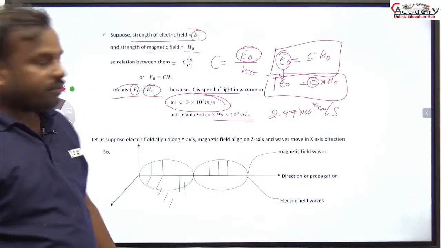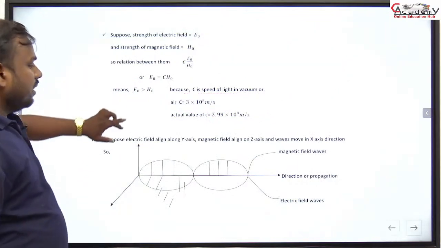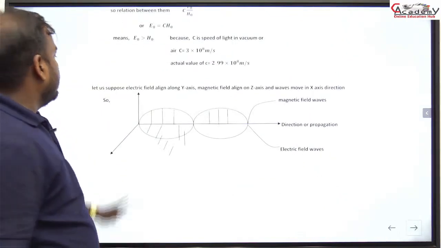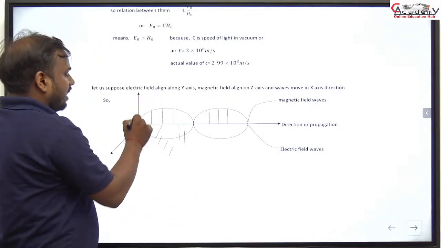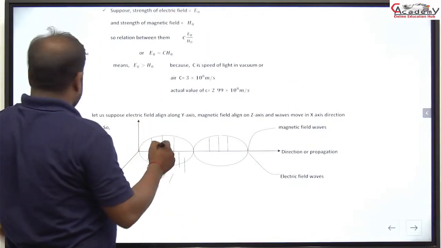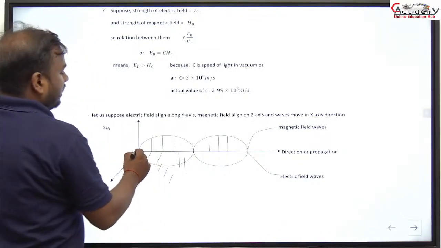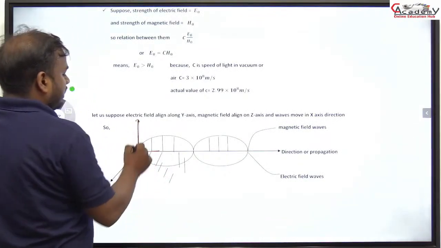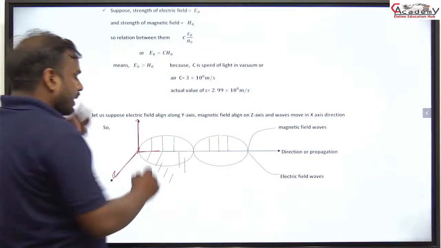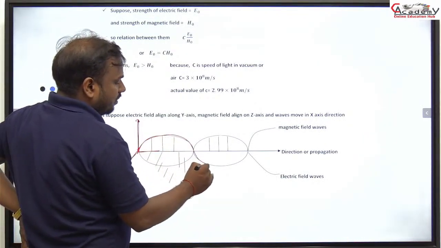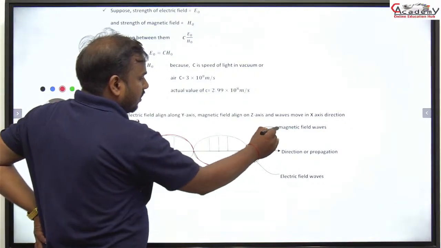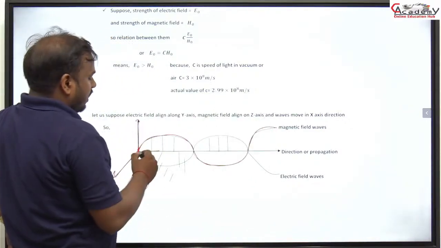Next one is the diagram. Here is your 3-dimensional diagram: that is the x-axis, that is the y-axis, and that is the z-axis. That is the electric field or magnetic field, you can write anything here.